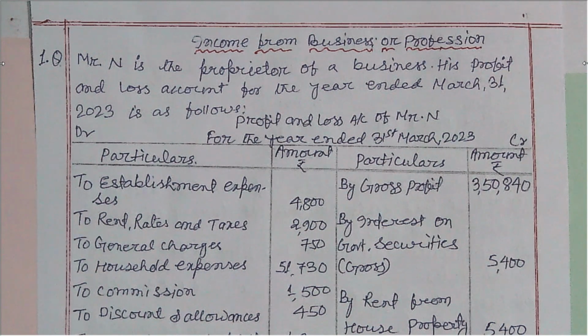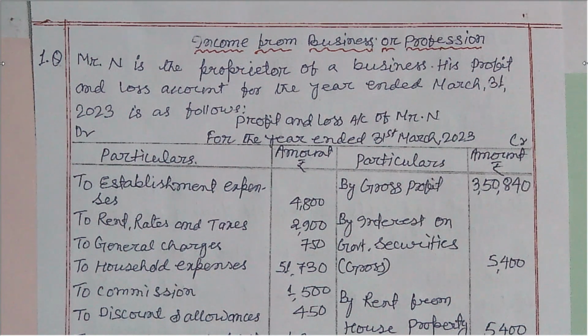From section 30 to 37, the various deductions are allowed while computing income from business. So one problem I have taken is on the screen.